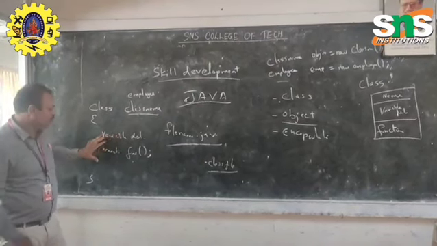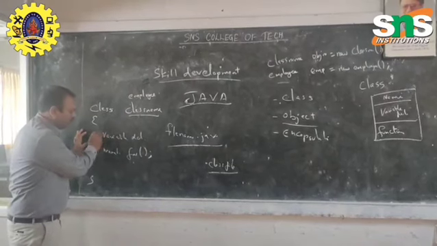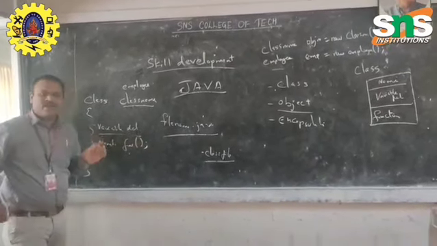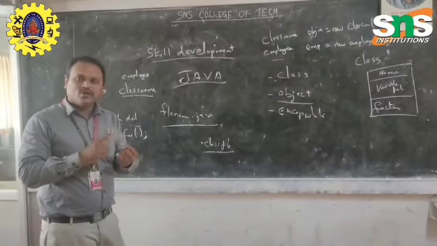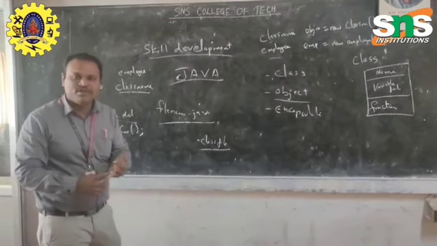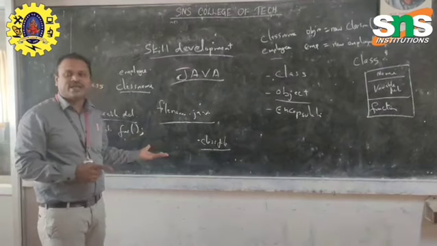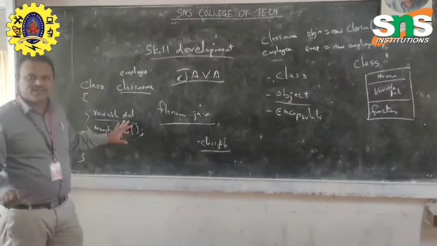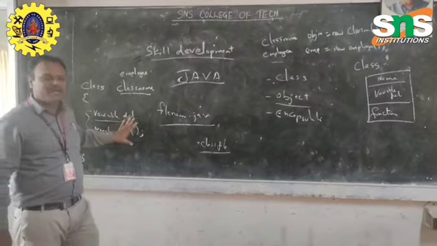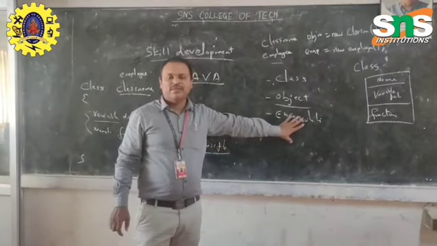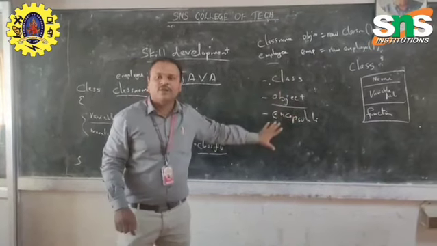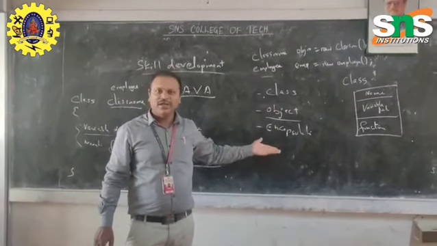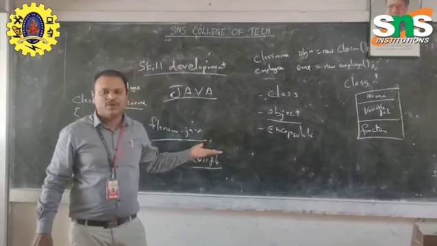For example, if you are going to declare a variable, variables have three types. One is instance variables, another one is local variables, another one is static variables. So these classes are encapsulated with the mechanism known as the encapsulation mechanism. These three topics are very important in Java specific object oriented programming. Thank you.